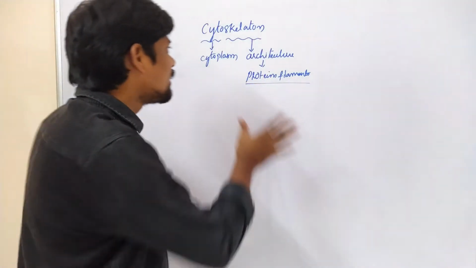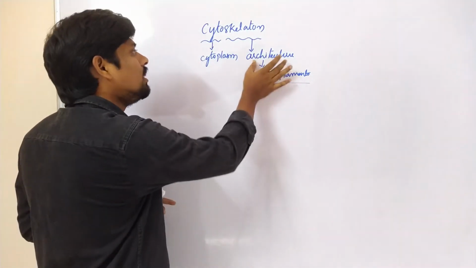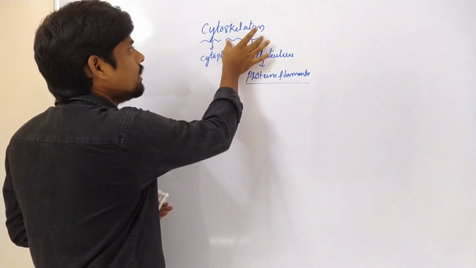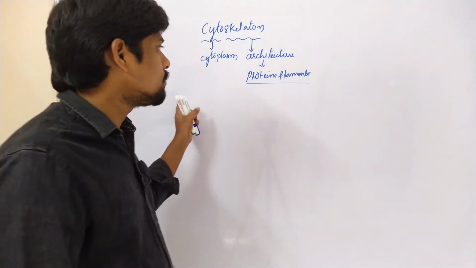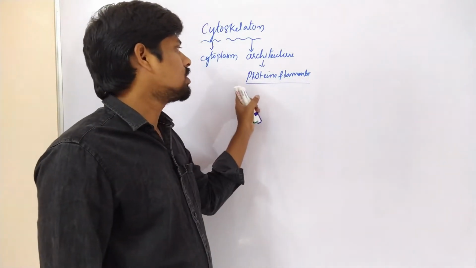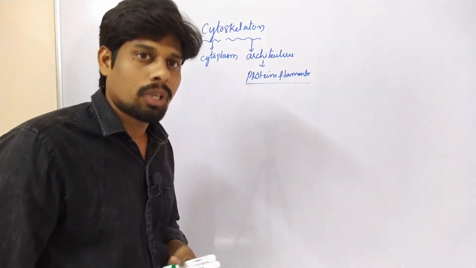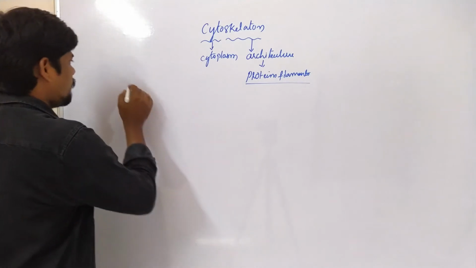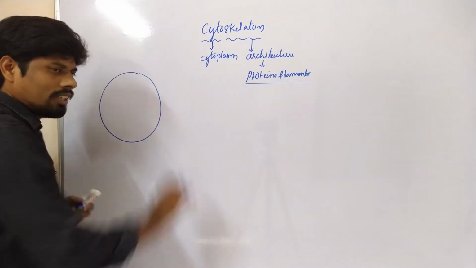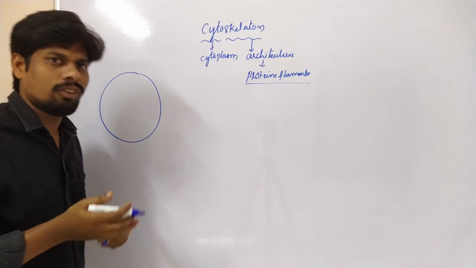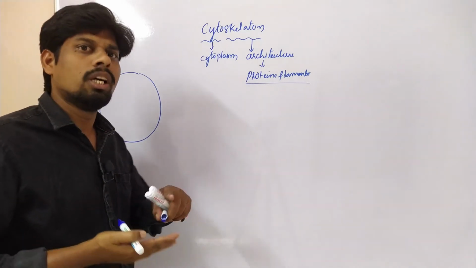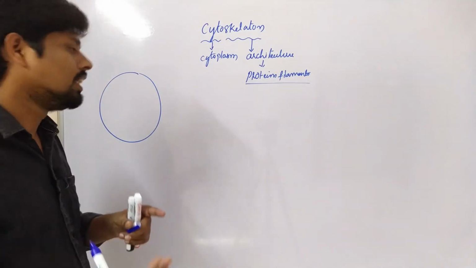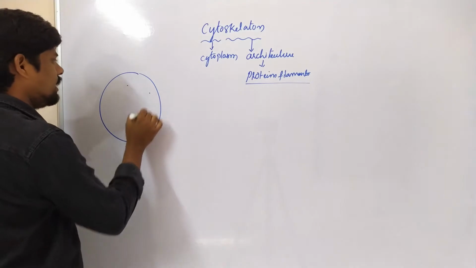Similarly, the structure of the cell is dependent on its skeleton. That skeleton is made up of filamentous structures which are made up of proteins. We know very well the cell contains many organelles like the nucleus, mitochondria, ribosomes, vacuoles, Golgi complex, endoplasmic reticulum, and so on. All these are present within the cytoplasm.